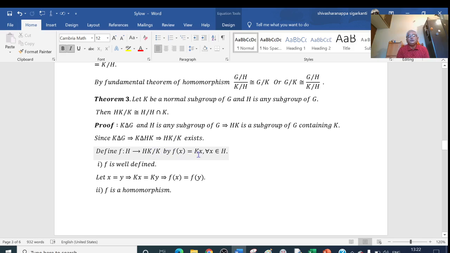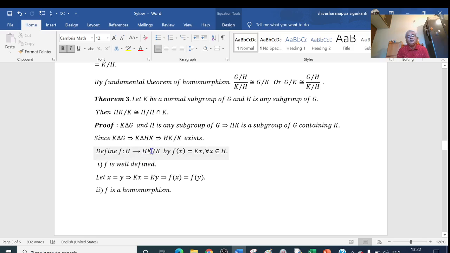f(x) = Kx. The elements of the quotient group are Kx, Ky, Kz, like this. If x belongs to H, then x also belongs to HK, and the elements of the quotient group are K times an element of HK.